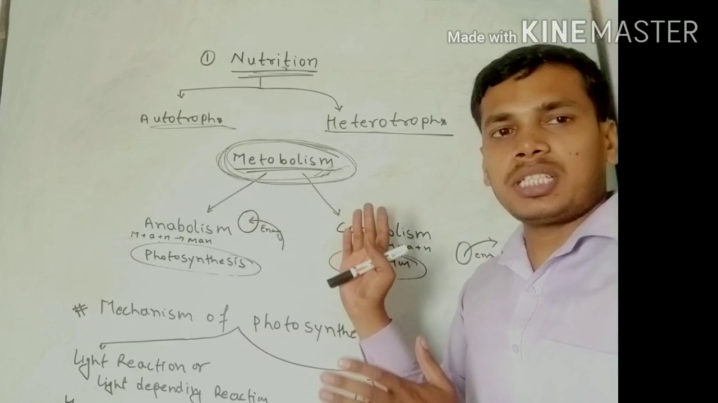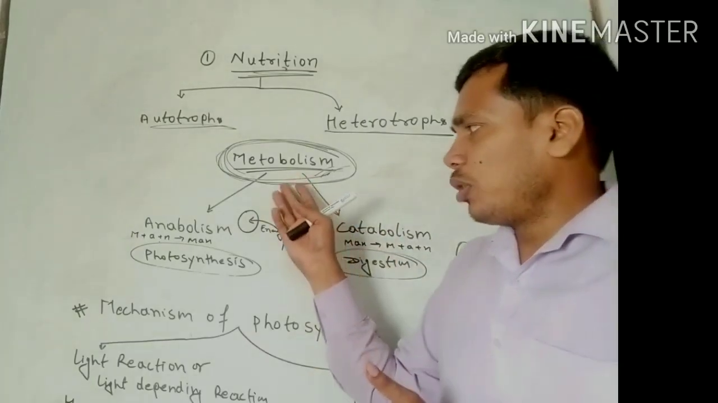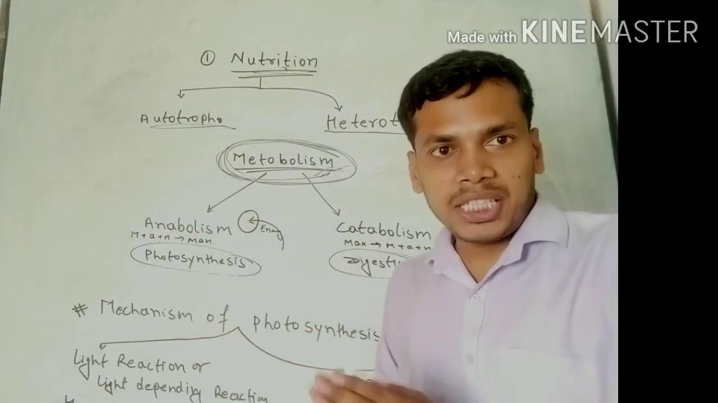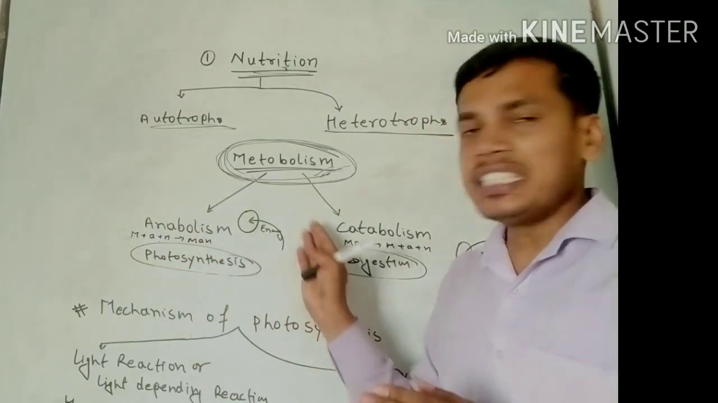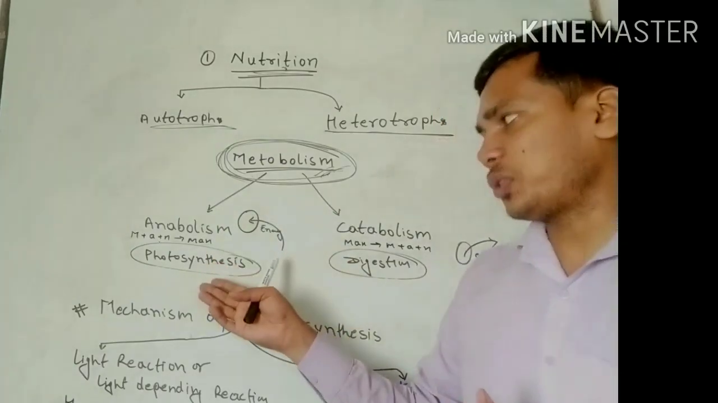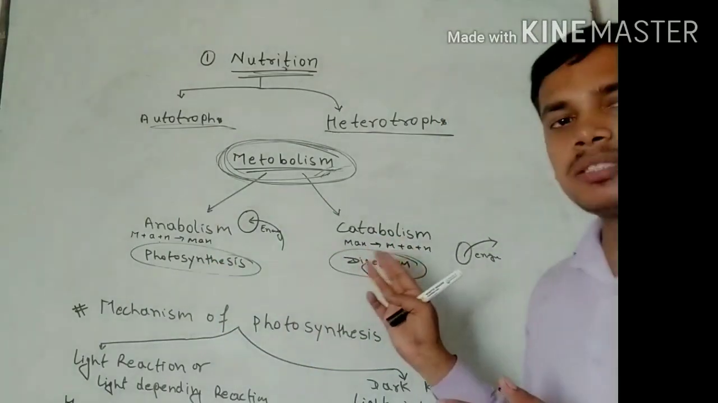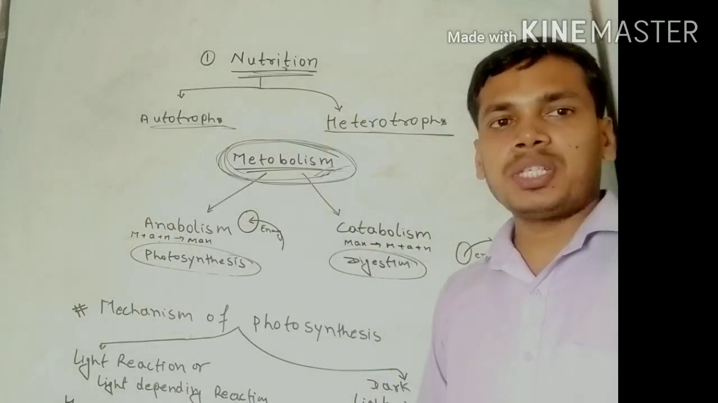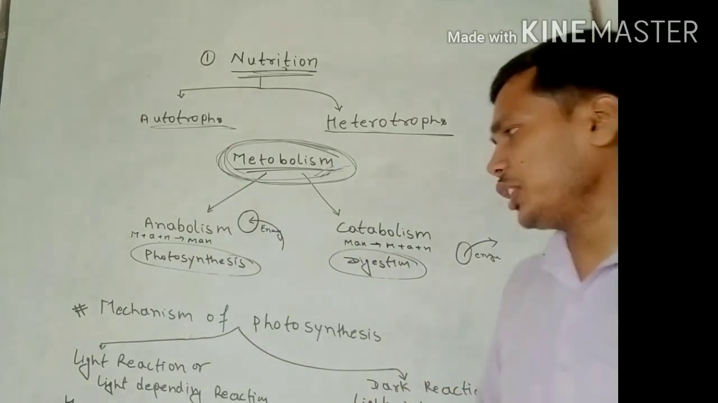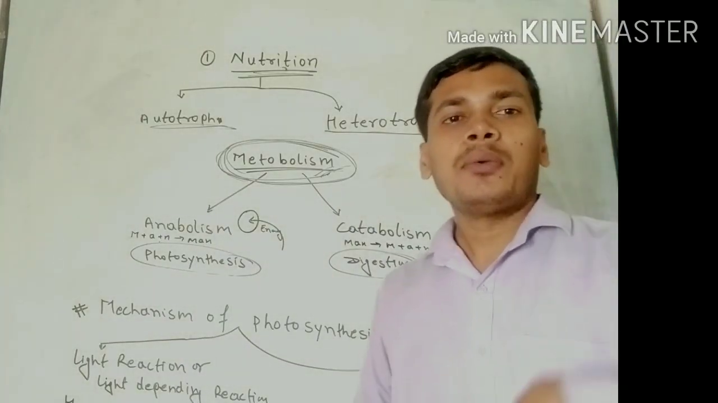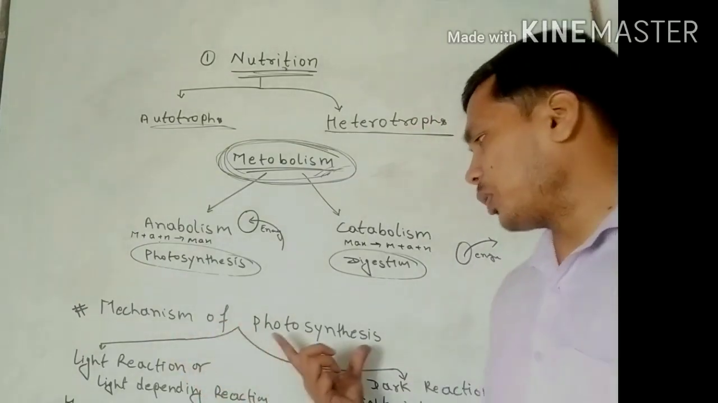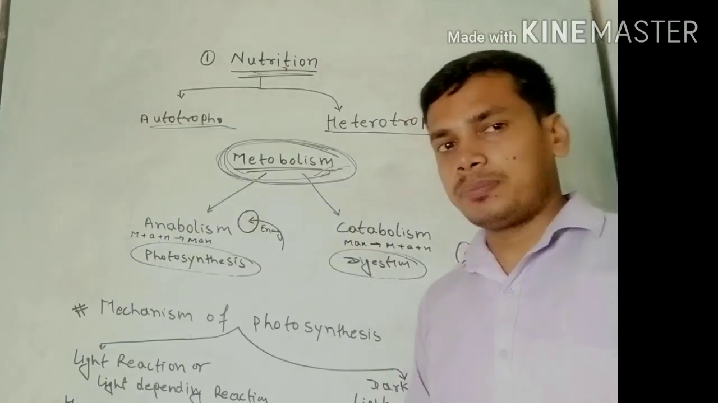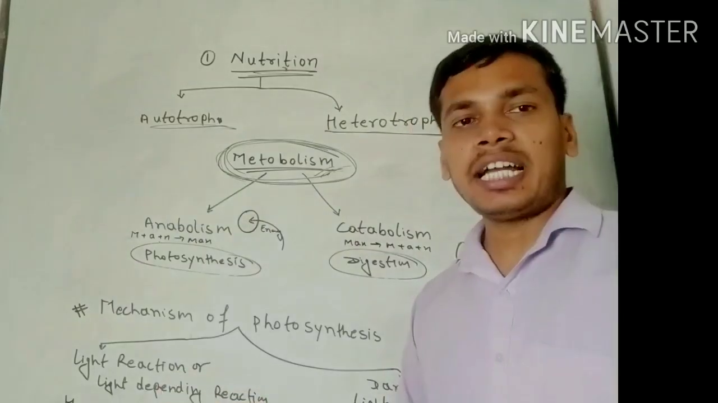Metabolism has two types. First is anabolism. Anabolism is a combination; it needs energy from external sources, just like photosynthesis. And second is catabolism. Catabolism releases energy, just like our digestion. We break down a complex substance into simple substances that are usable for the cell. And the mechanism of photosynthesis means photosynthesis occurs in both light and dark. In the light reaction light is used, but in the dark reaction ATP is used.